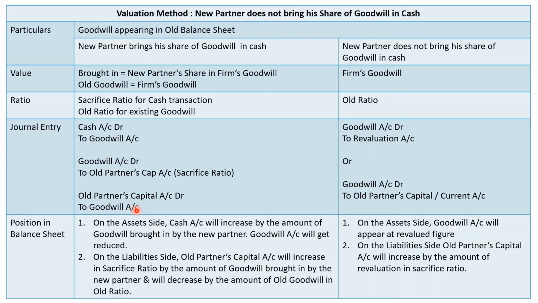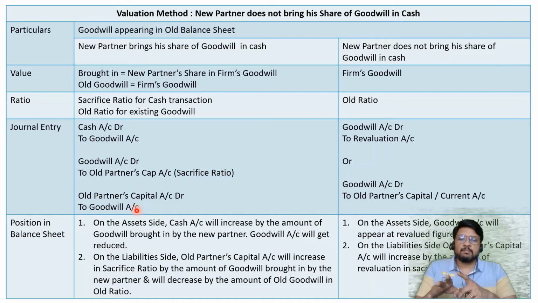So because the problem is silent about the treatment of old goodwill, we have no option but to consider compulsorily that old goodwill is written off only to the old partners in their old profit sharing ratio.